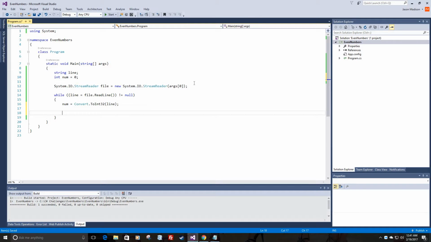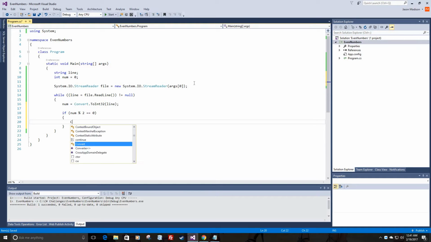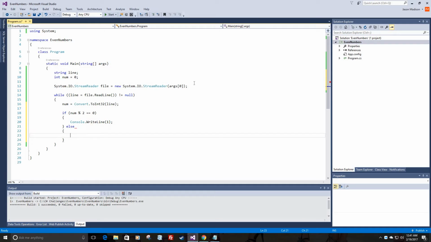So we need to test each number to see if it is even or not. So we can use an if statement for that. And so we just say if number modded by 2 equals 0, well then it's even. So we need to output a 1. Else, we're going to output a 0.